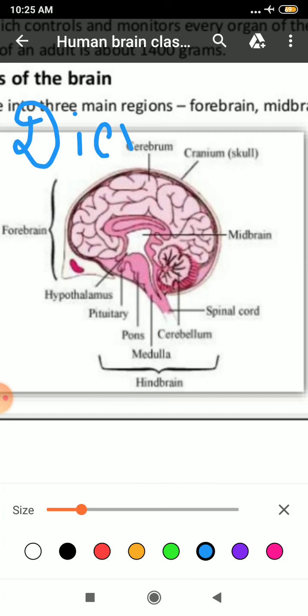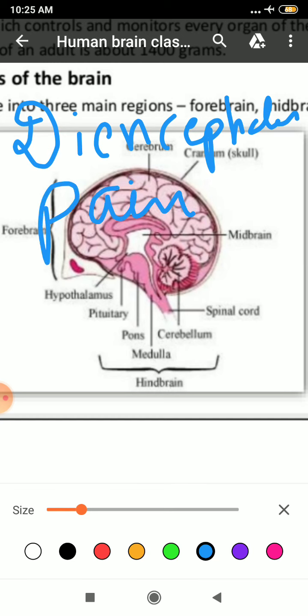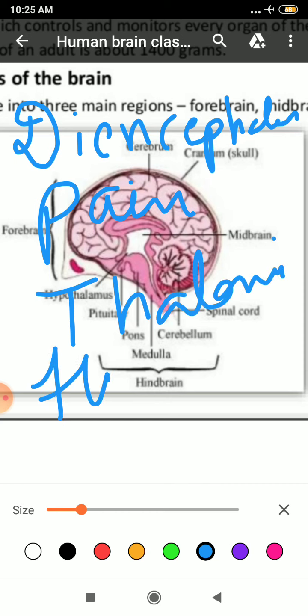Now the third part of your forebrain is the diencephalon. Clear, student? These conduct the nerve impulse of pain. Whenever we feel pain, it is due to these. Understood? And it is covered by the cerebrum and it is formed of your thalami and hypothalamus.